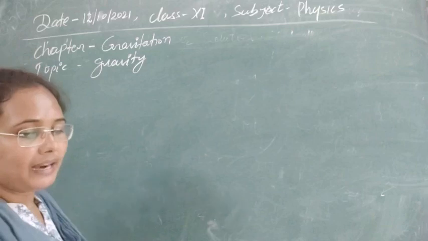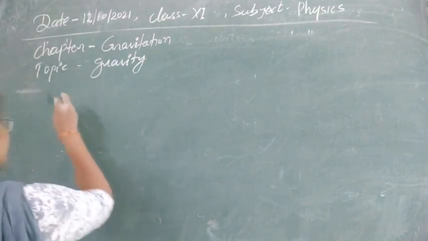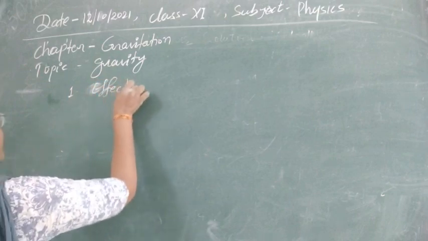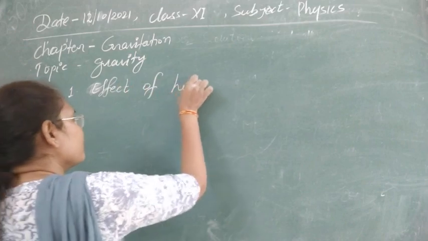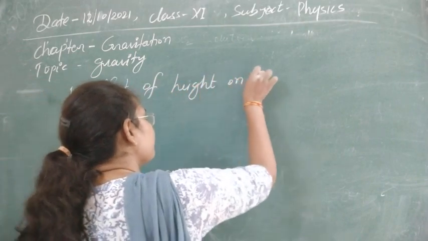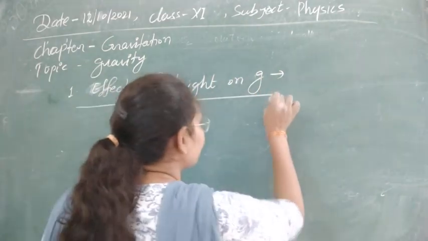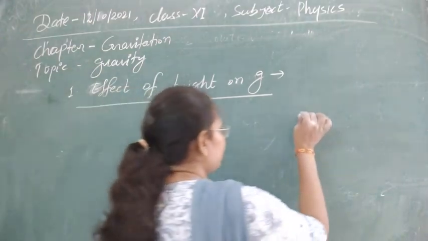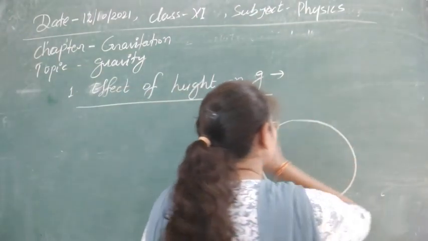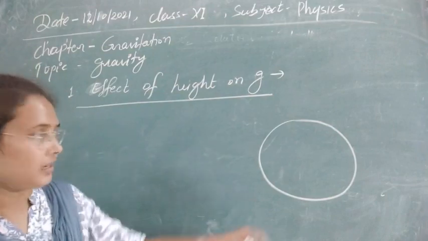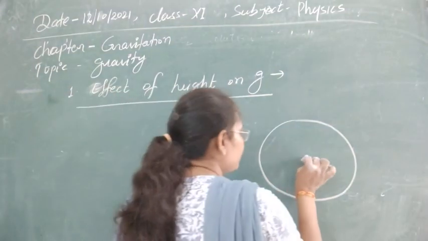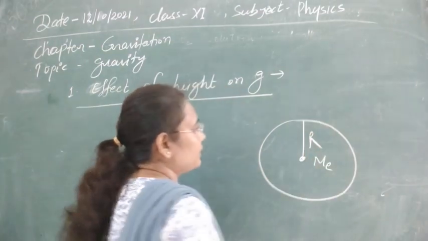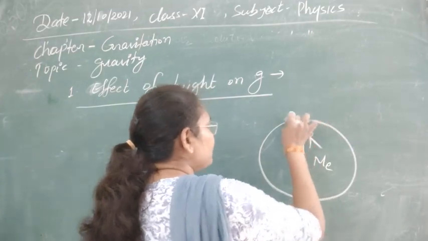In the case of factors affecting the value of gravity, the first one is the effect of height on g. Let's see how, with the variation in altitude, we get a change in gravity. For example, suppose again this is our earth, which has a spherical shape, and M is the mass of the earth concentrated at the center, and capital R is the radius of the earth. Now this is the point P, which is at the ground.